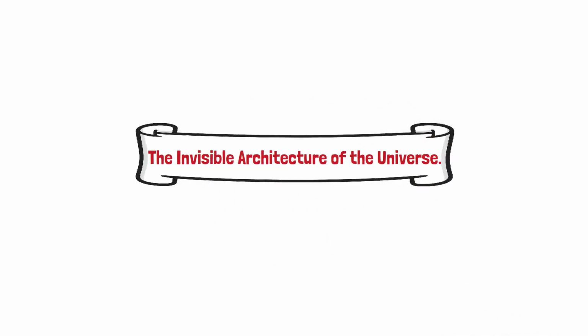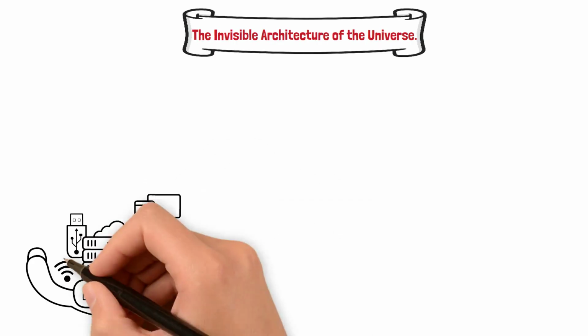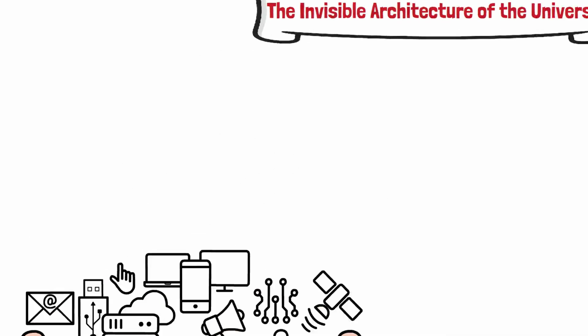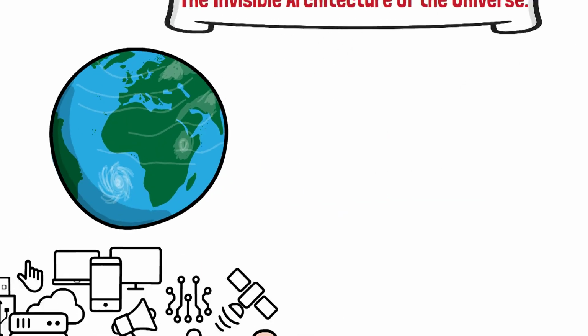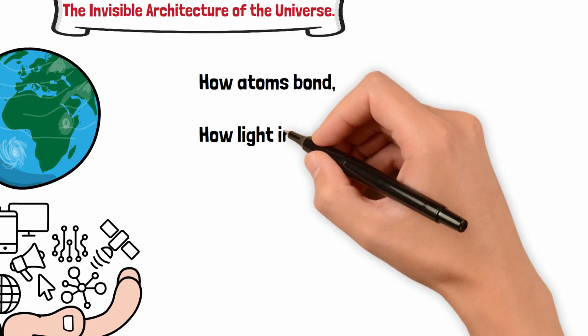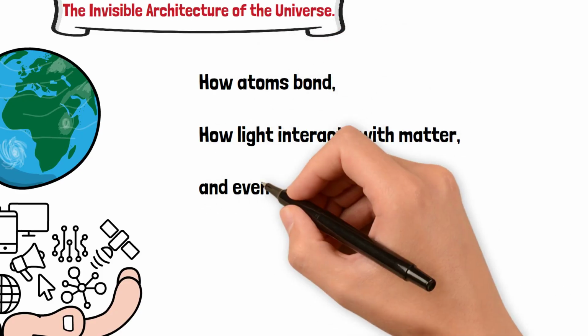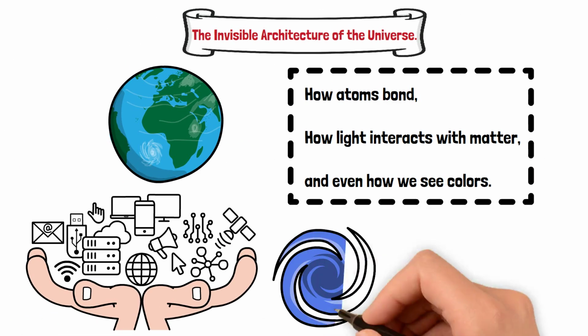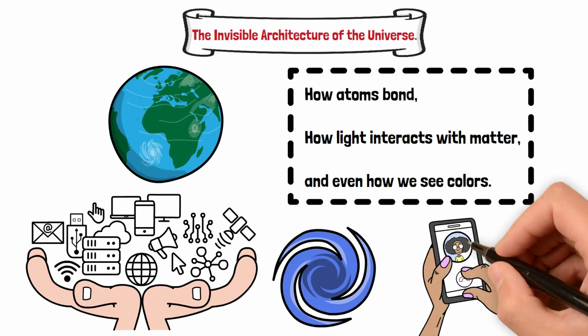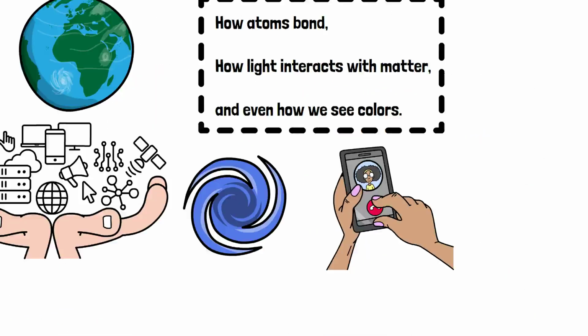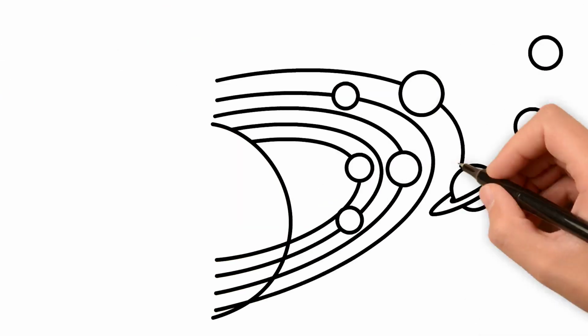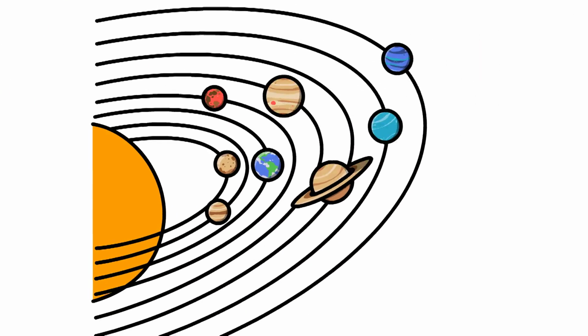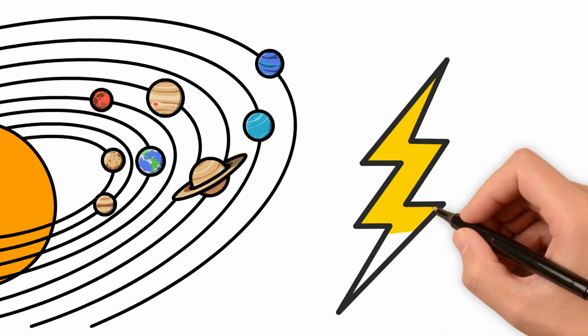The invisible architecture of the universe. Electromagnetism shapes not only our technology but also our natural world. It governs how atoms bond, how light interacts with matter, and even how we see colors. From the flicker of lightning in a storm to the heartbeat of your smartphone, Maxwell's equations describe it all. They show us that the universe is an ocean of vibrating fields, an invisible web of energy connecting everything.